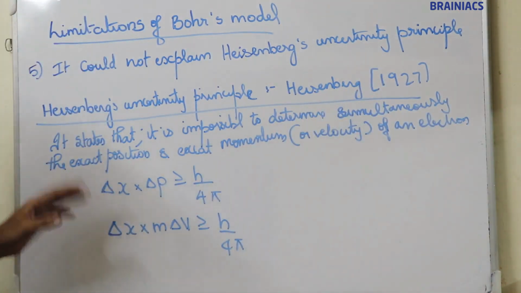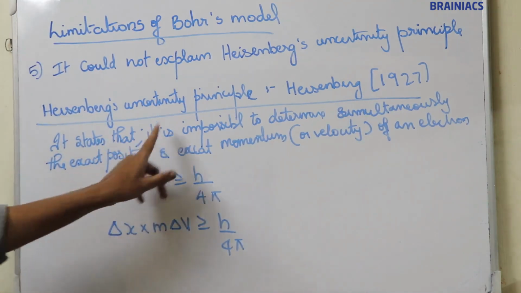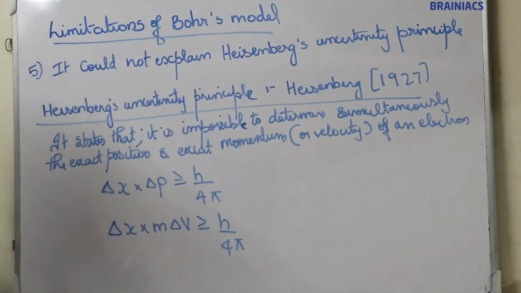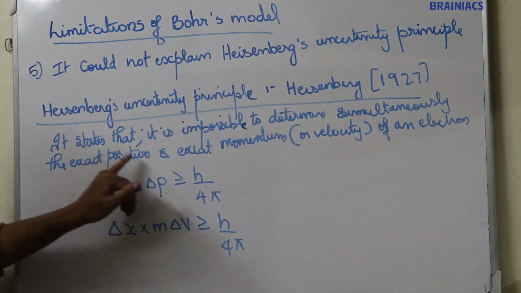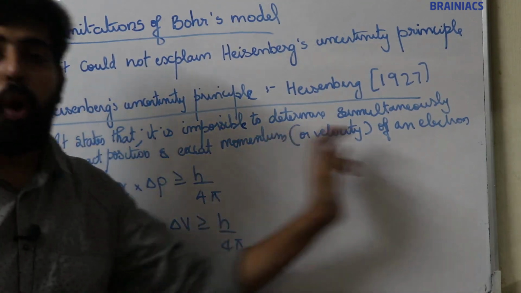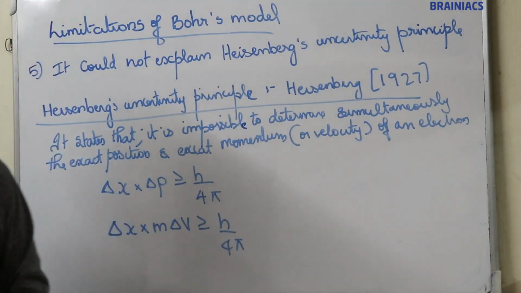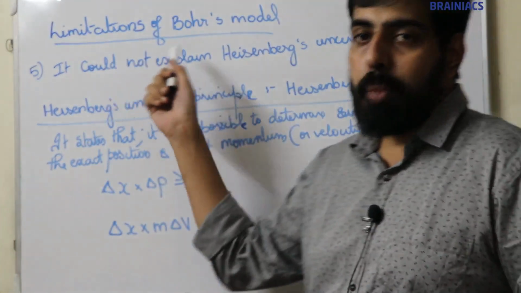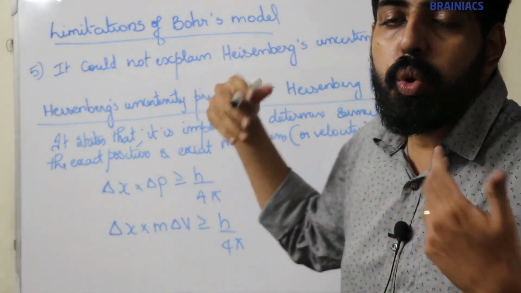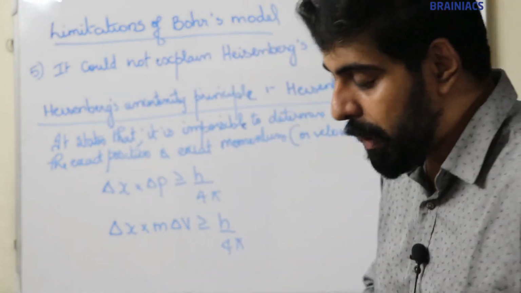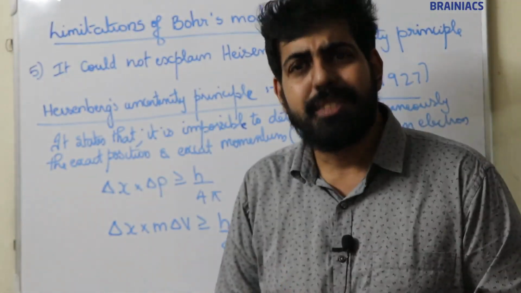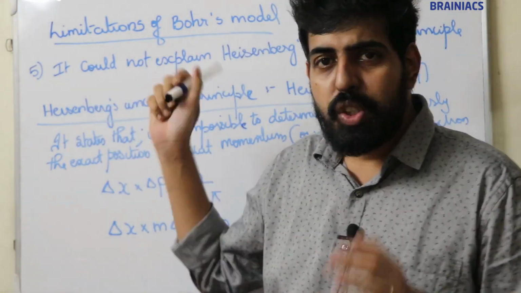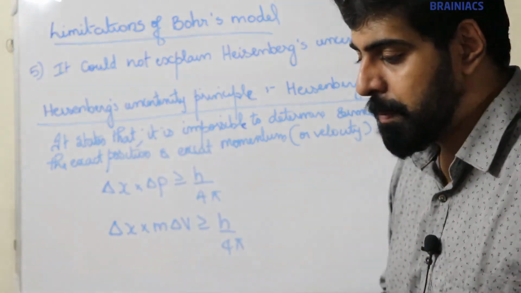According to it, it is impossible to determine simultaneously the exact position and exact momentum or velocity of an electron.